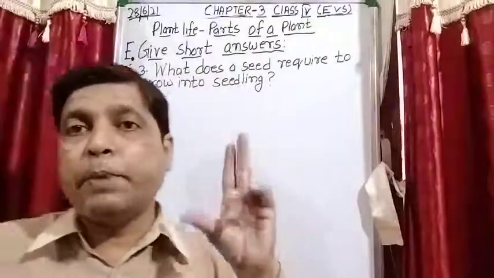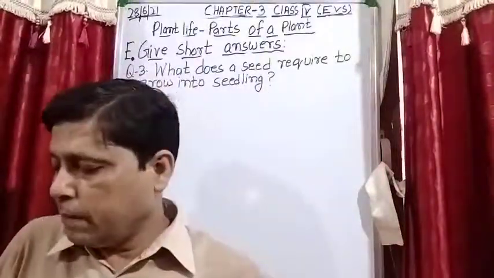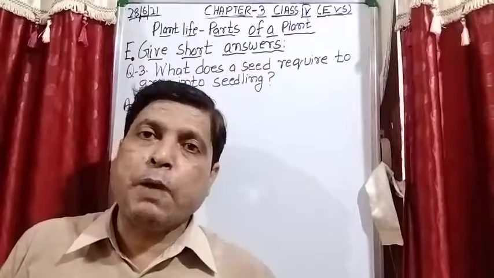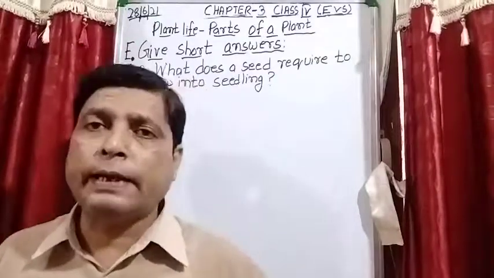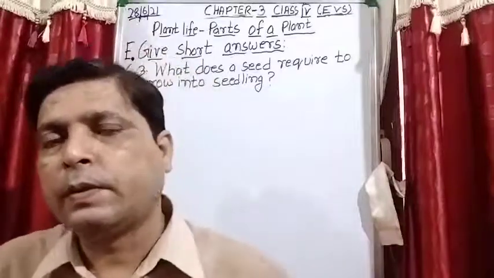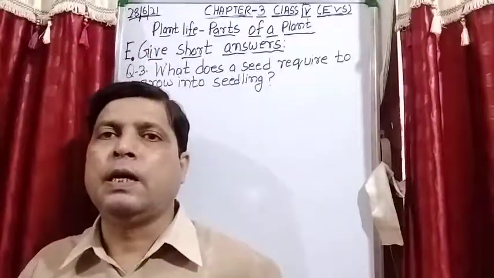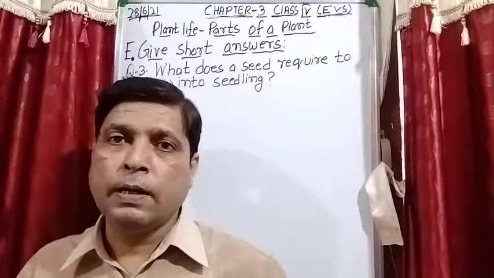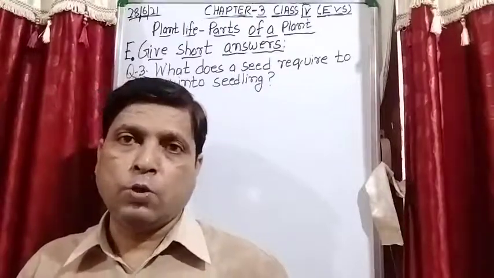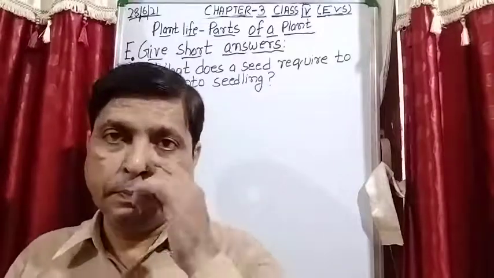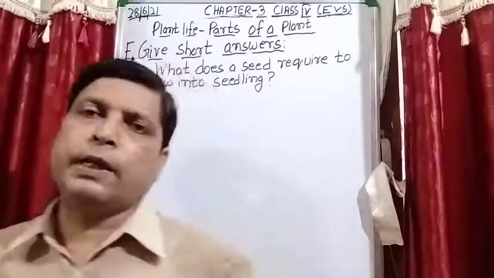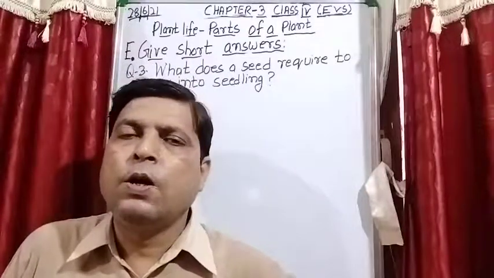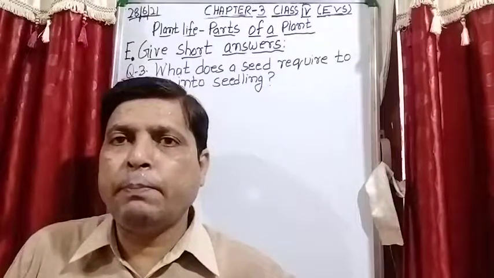Seedling means baby plant. The first part of the plant which comes out is the root, and cotyledons are the food for the baby plant. So when the root is not in touch with the soil, then the cotyledons are the food for the baby plant.